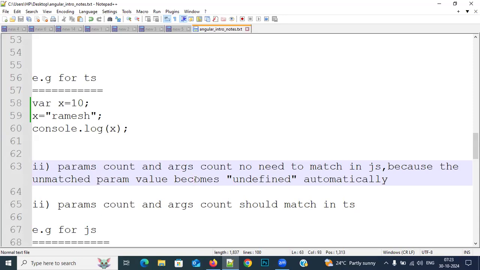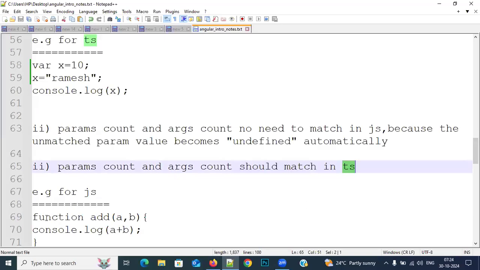The count need not be matched in JavaScript, but params count and arguments count should match in TypeScript. TS means TypeScript, JS means JavaScript. For example, see the function I am writing.